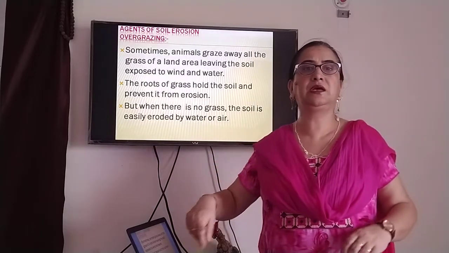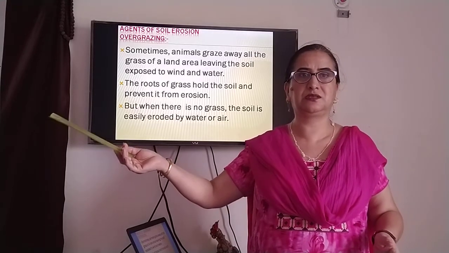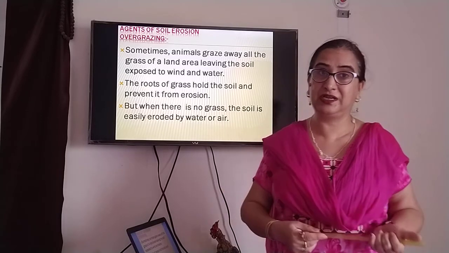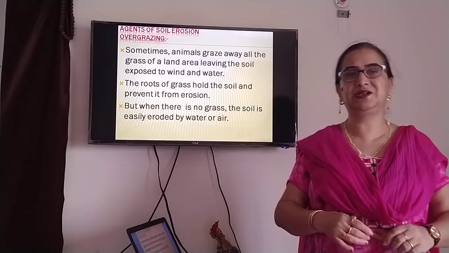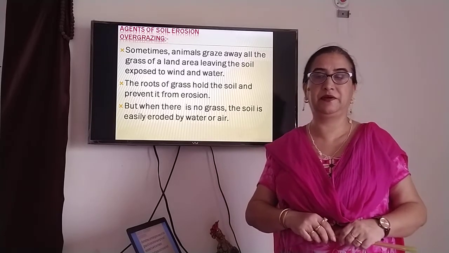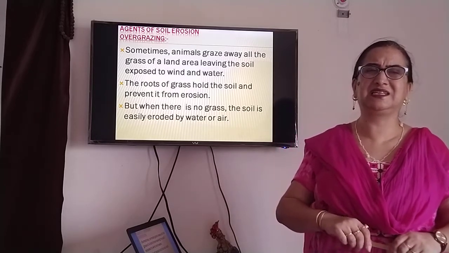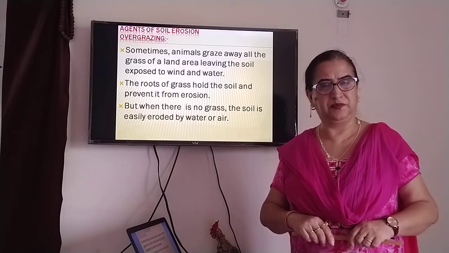Half of the area is covered with grass and half is without grass, just soil. When it rains, the grassy area is comfortable, no muddy water over there. But when you reach the open area without grass, it's sticky land.